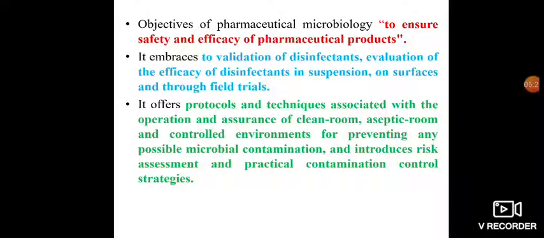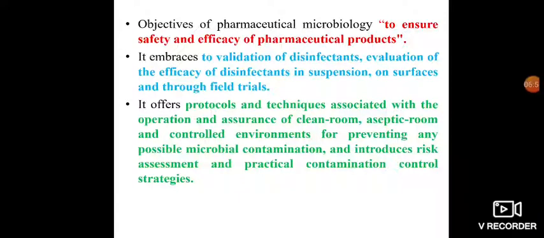As well as, it offers protocols and techniques associated with the operation and assurance of clean rooms, aseptic rooms and controlled environments for the prevention of any possible microbial contamination, and introduces risk assessment and practical contamination control strategy.